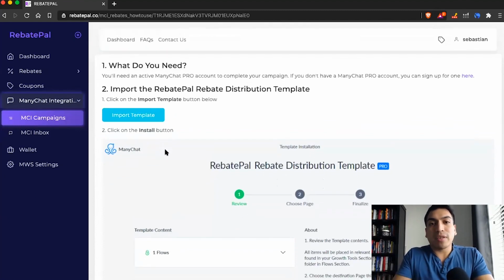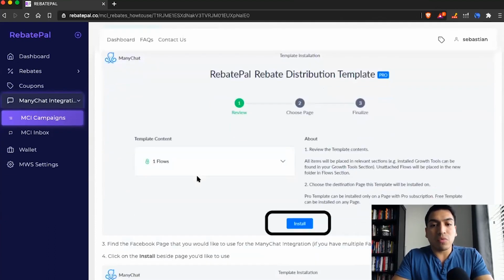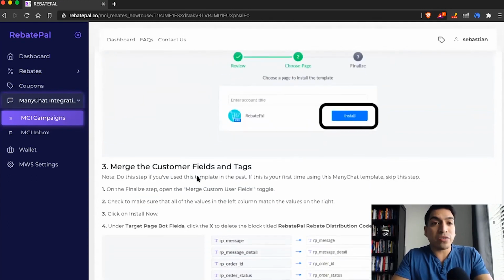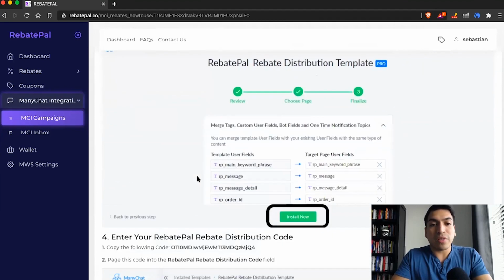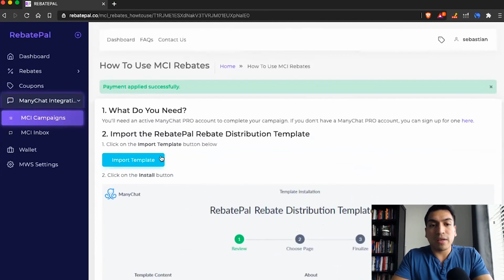And after you create the campaign, you can still go back to your campaigns and view this page right here, the how to use. And again, we show you screenshots, step-by-step, exactly what to do. I'm about to show you how to do this again, like in under 30 seconds. I just wanted to let you know that this resource is available for you if you get lost along the way. So let's go ahead and create the test campaign now to see how the flow looks.